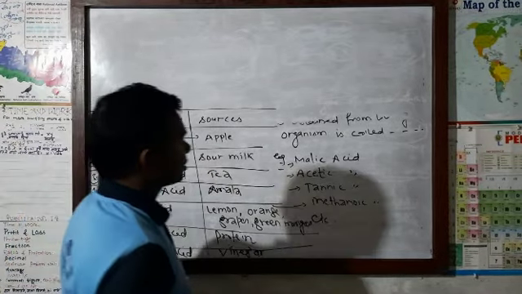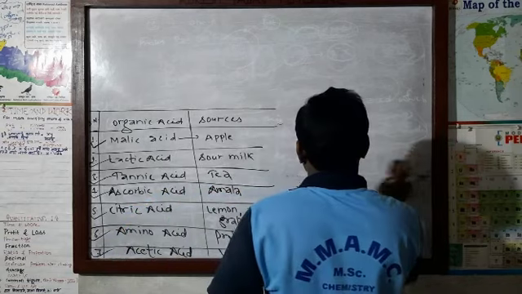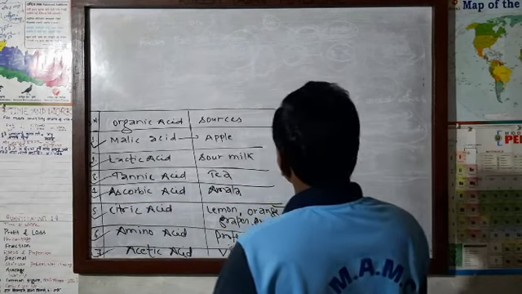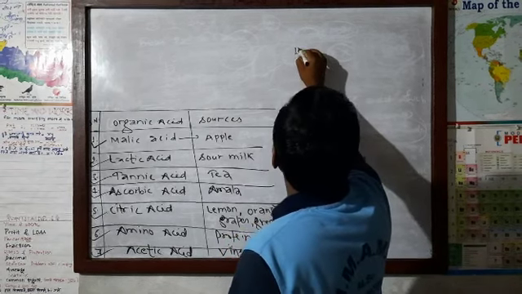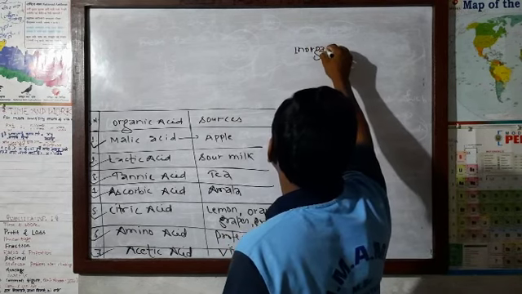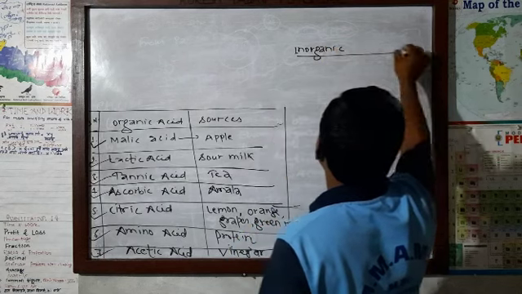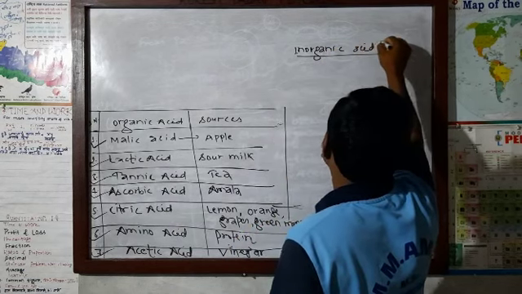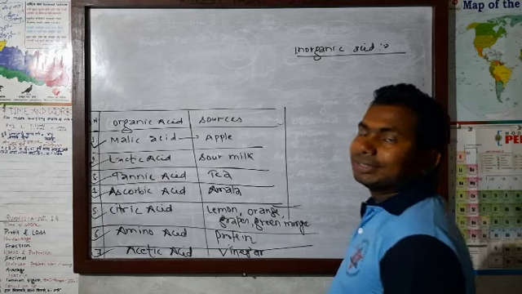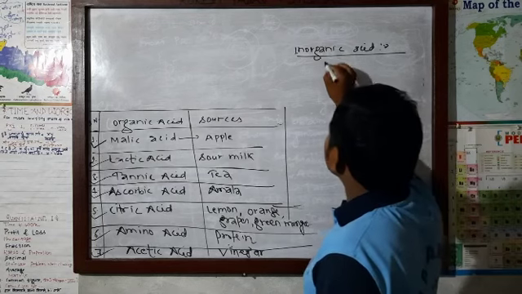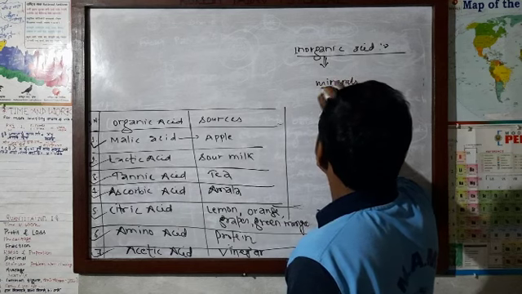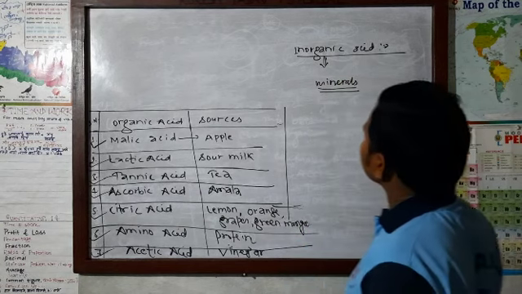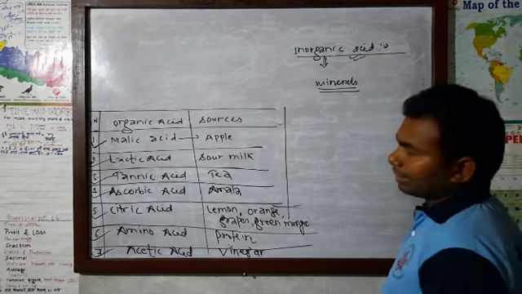Now I am going to discuss inorganic acid, a little bit of study about it. What do you mean by inorganic acid? The acid which is obtained from minerals is called inorganic acid.